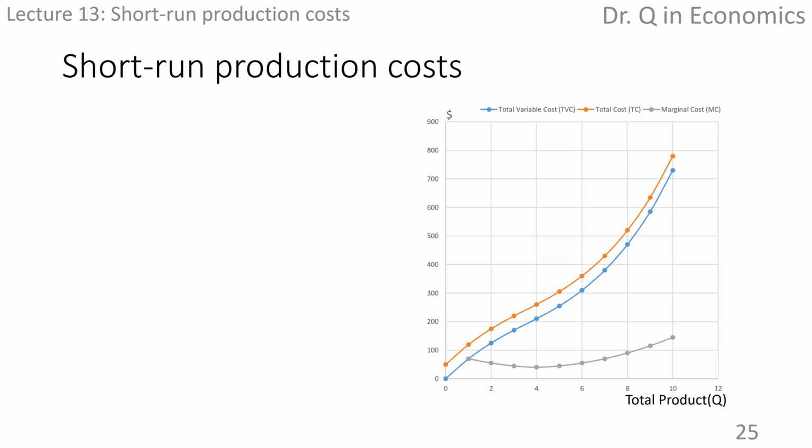Marginal cost is the slope of total variable cost and total cost. That's why they increase with a decreasing rate first, and then increase with an increasing rate. So flatter at the lower left and steeper on higher right.